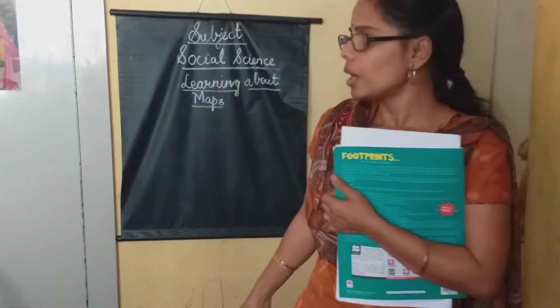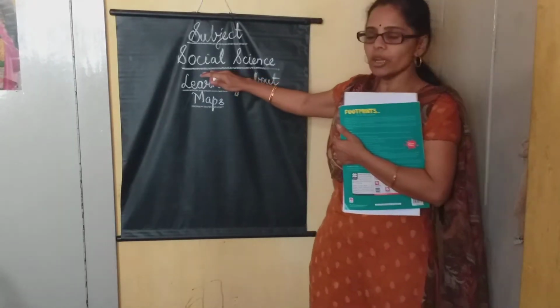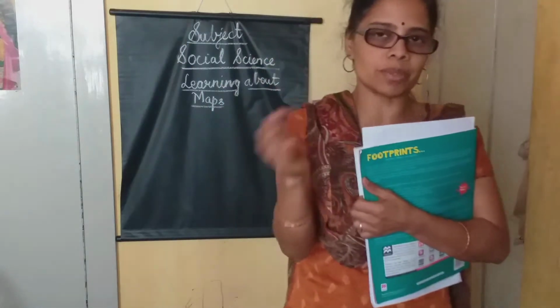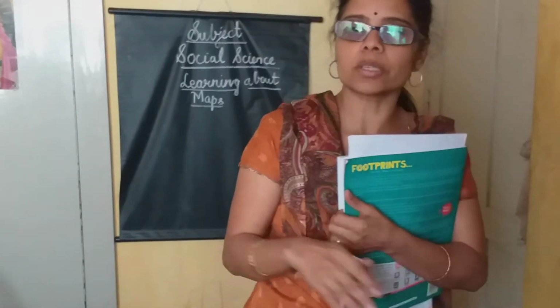Today we will learn about social science. The name of the textbook is Footprints. As you know, last year we started social studies and science as two separate subjects. Till second standard you had only EVS. Then in third standard you had social studies and science separately, so it continues the same. The name of the textbook is Footprints.